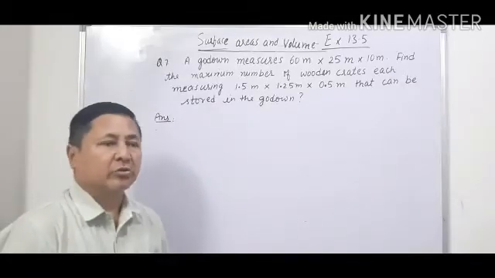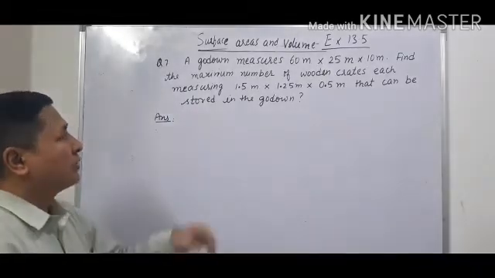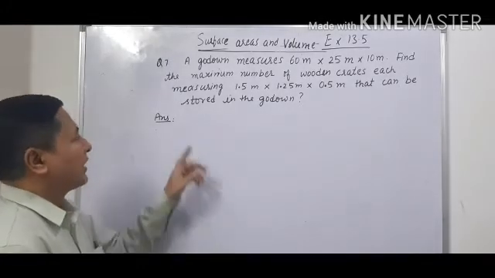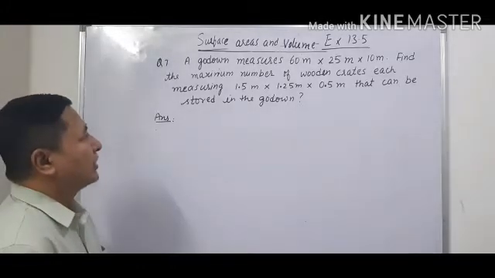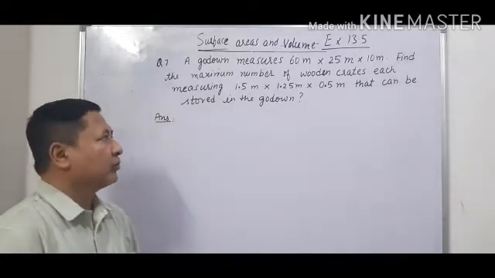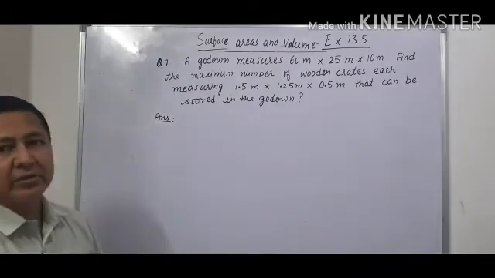Now let us solve question number 7 of exercise 13.5. A godown measures 60 meter into 25 meter into 10 meter. Find the maximum number of wooden crates, each measuring 1.5 meter into 1.25 meter into 0.5 meter, that can be stored in the godown.